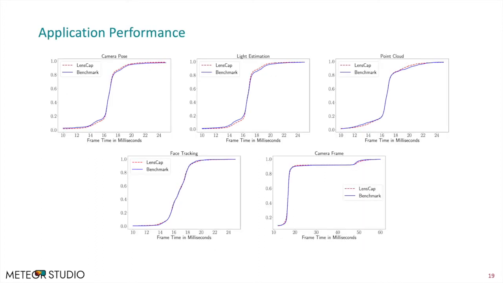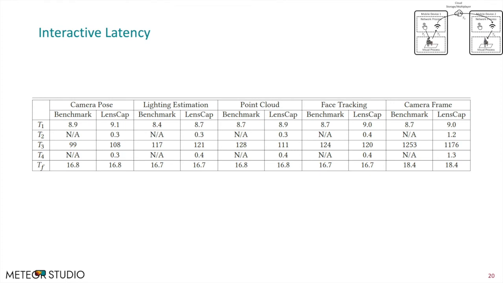From the result, we see that similar application performance is maintained comparing between the LensCap integrated apps and the benchmark legacy applications. Furthermore, we identify negligible interactive latency overhead in T1, T2, and T4 for transmitting data in between processes, which is magnitudes lower compared with the network communication latency.